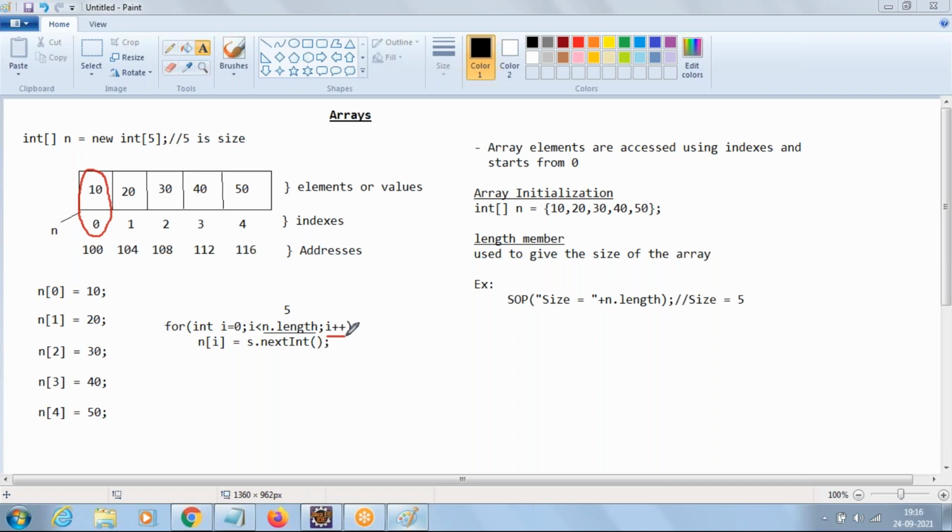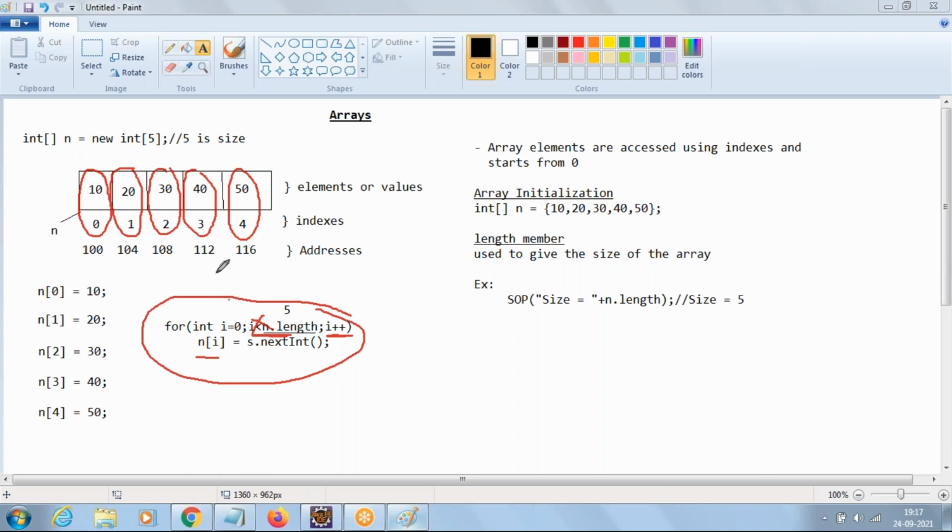Now the control will go to i++. i will become 1. 1 less than 5, yes. Then comes to the statement n[i], means n[1] = s.nextInt(). The second value will come and store into the n[1] location. Again i++ gives 2, 2 less than 5, yes. Then n[2], like that n[3], n[4]. After 4, i++ gives 5, 5 less than 5, condition is false, comes out of loop. So this is the piece of code we write to store the values into an array. Got it everyone? Any questions?